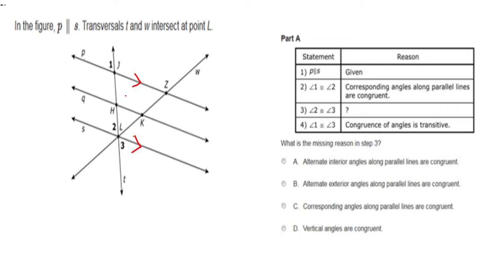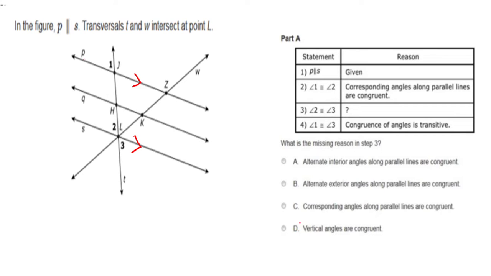And we want to know 2 and 3. Why are they congruent? The first one says alternate interior angles along parallel lines are congruent. These are not alternate interior angles. They're at the same intersection. So it's not going to be any of our parallel line theorems. So alternate exterior angles along parallel lines. No. Corresponding angles along parallel lines. No. This one is a simple one.